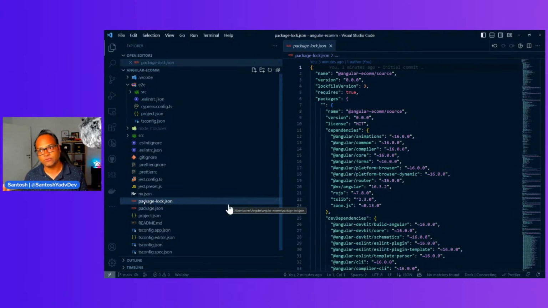If you're using yarn, you might have a yarn log file. If you have package, you have a package log.